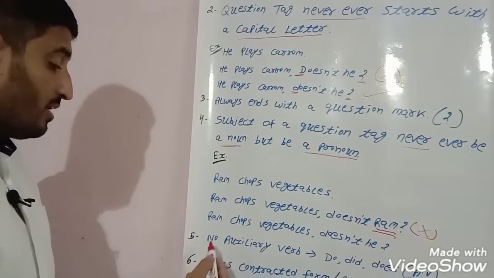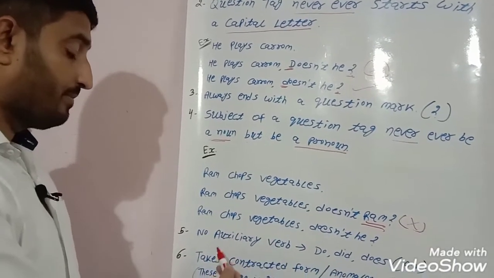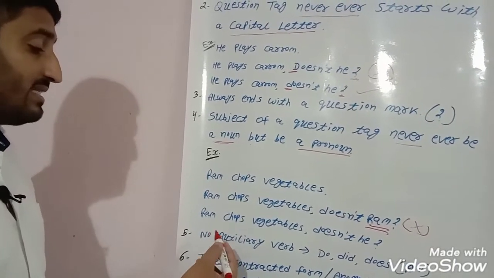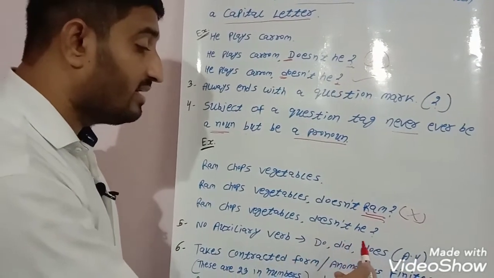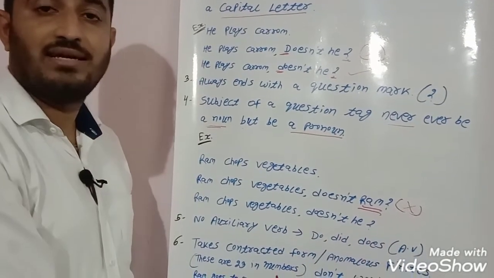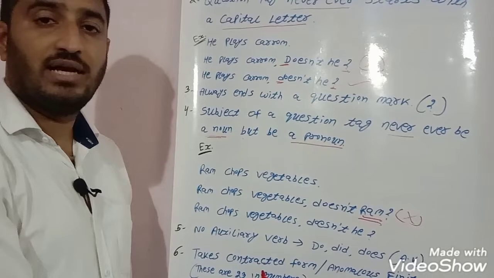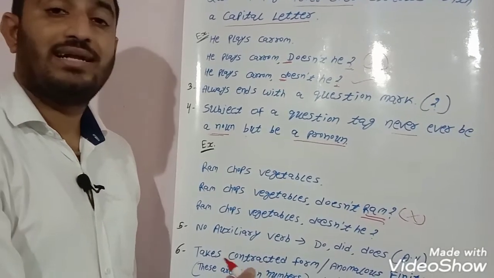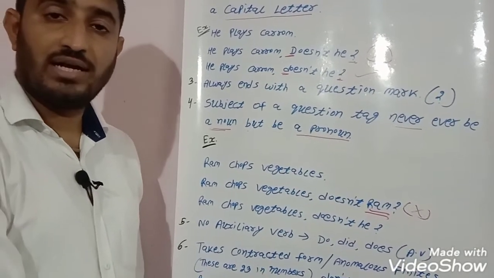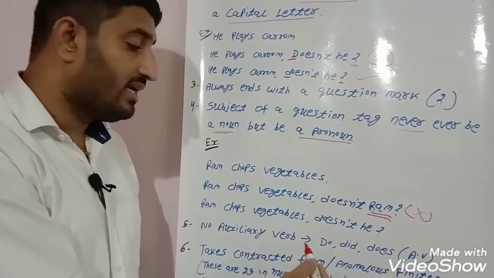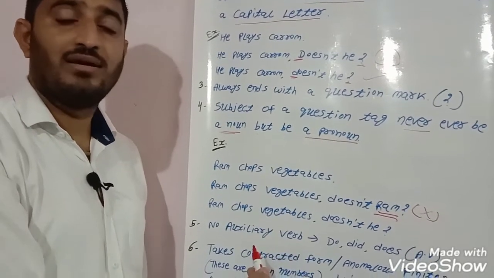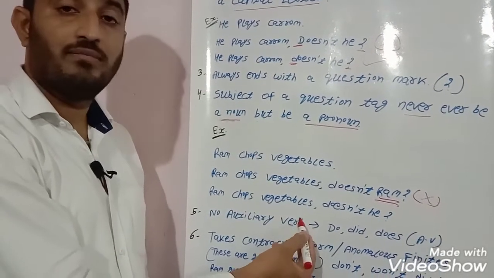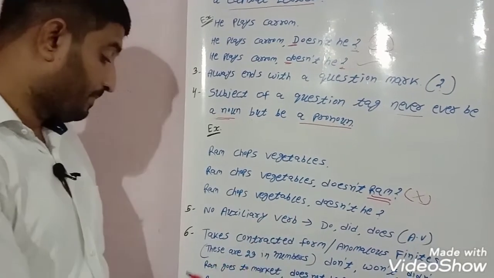Next point, no auxiliary verb. If there is no auxiliary verb in a sentence, then do, did, does will be treated as an auxiliary verb. While converting a simple sentence into an interrogative or negative sentence, we had already discussed this. So please follow the link; you can find the video on the same topic.